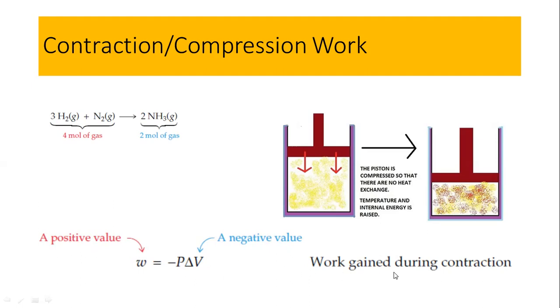So this is the work gained during the contraction, or you can say this is the work done on the system. You may explain it by using this equation, or maybe if you further apply pressure over here, that means this is going to contract or be compressed. That means this is the compression work, and in this case the external pressure is more as compared to the internal pressure. So all the parameters would be the opposite of what I have explained in the expansion.